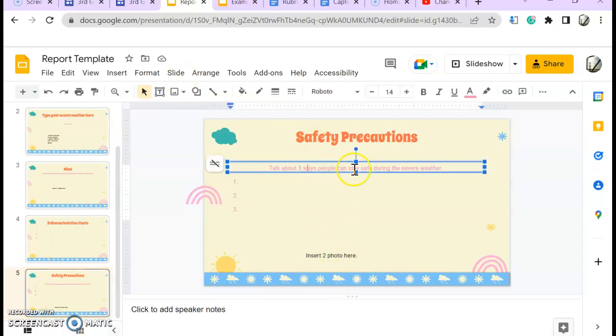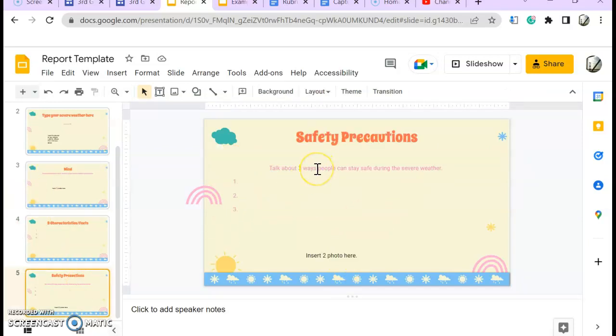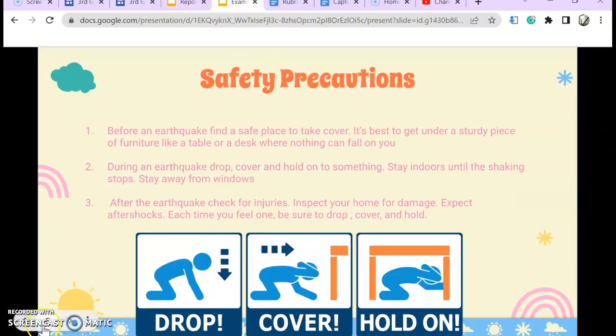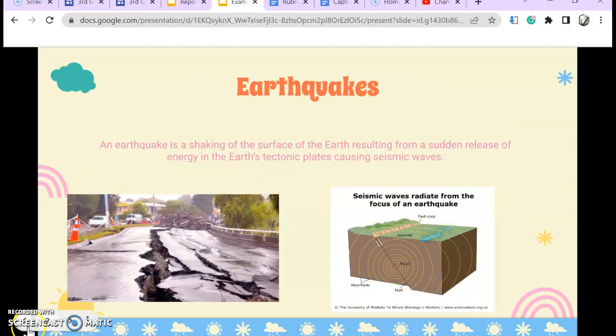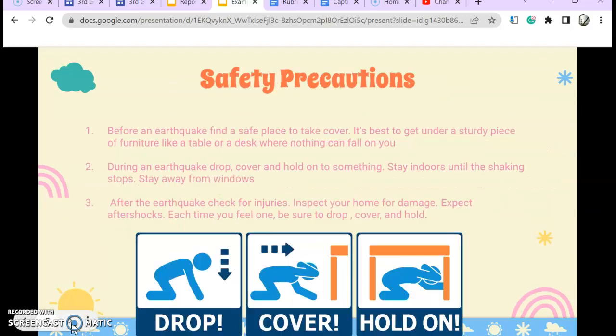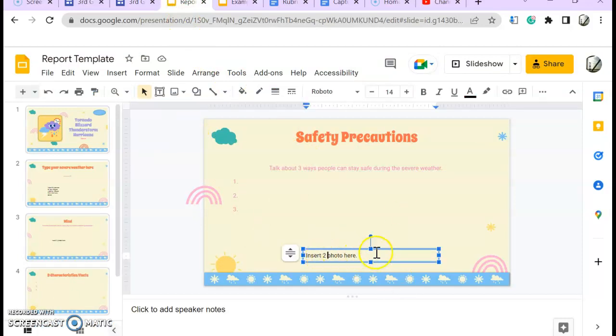And I should say these little hints over here, those can be deleted as well. So in the wind, where it says talk about what wind is like, once you've talked about it, you can delete that. Okay? And you can delete that too once you've completed it. So at the end, it should look something like this, without having those speaker notes, just straight facts and whatever it is that your content was. Okay? You shouldn't have those little notes that I'm making for you. You want it like over here where it says insert 2 photos. You don't want to keep that there.